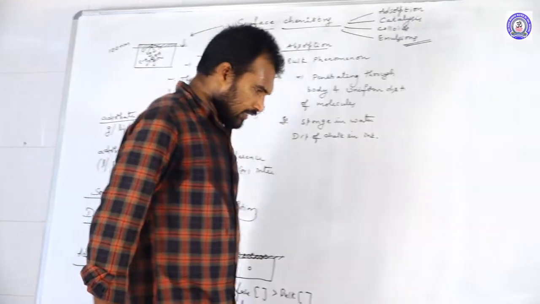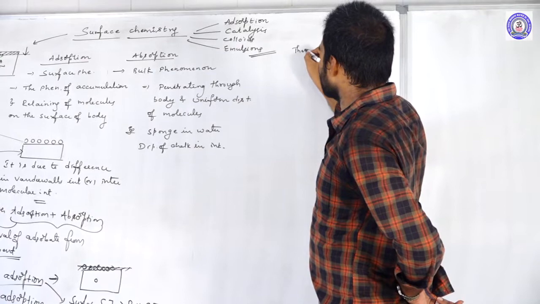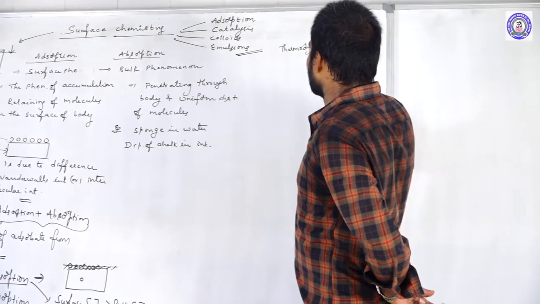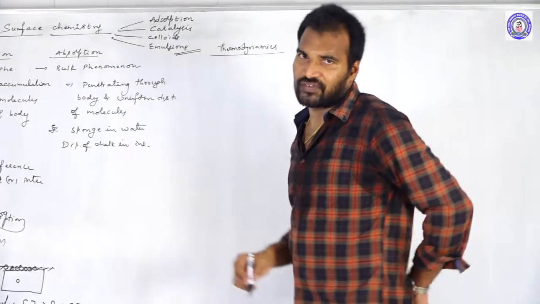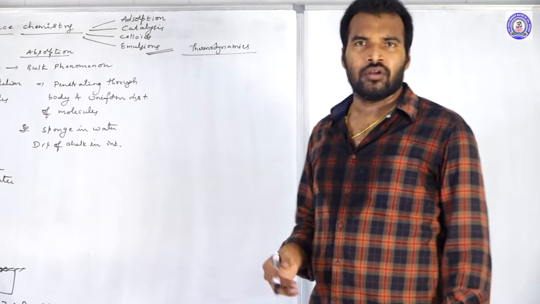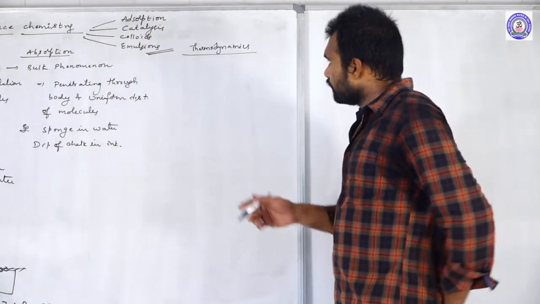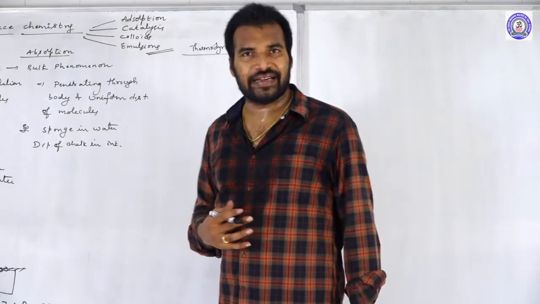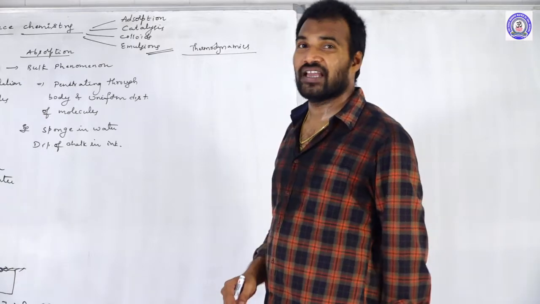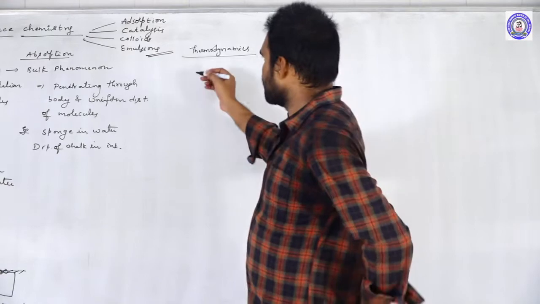Right. Next, let us move to the thermodynamics related to surface chemistry. While adsorption is going on, what changes take place? As we know, while the molecules are getting adsorbed on the surface, the surface energy decreases.